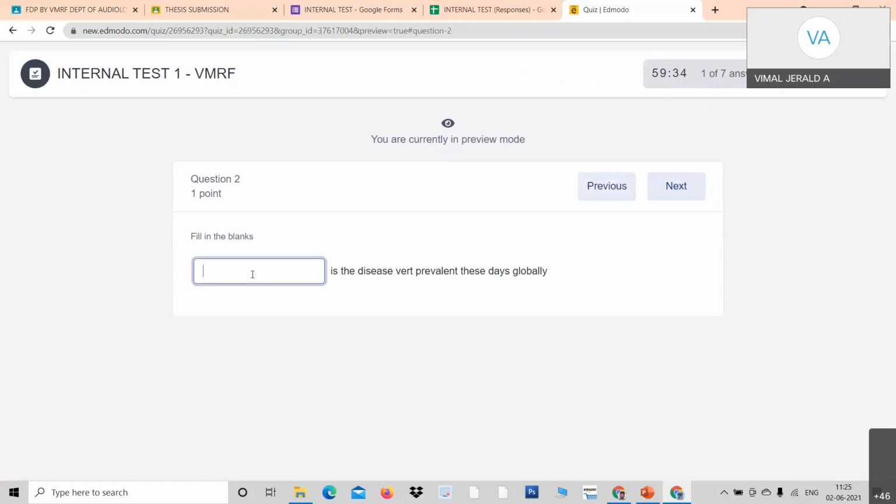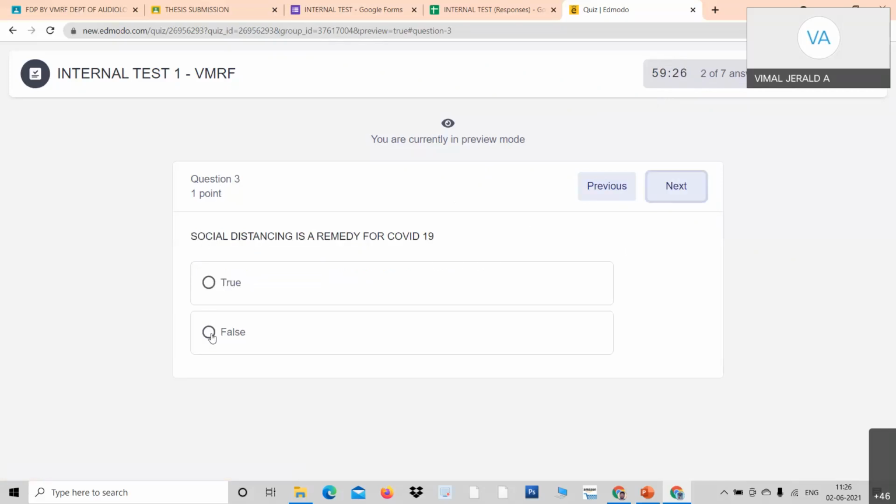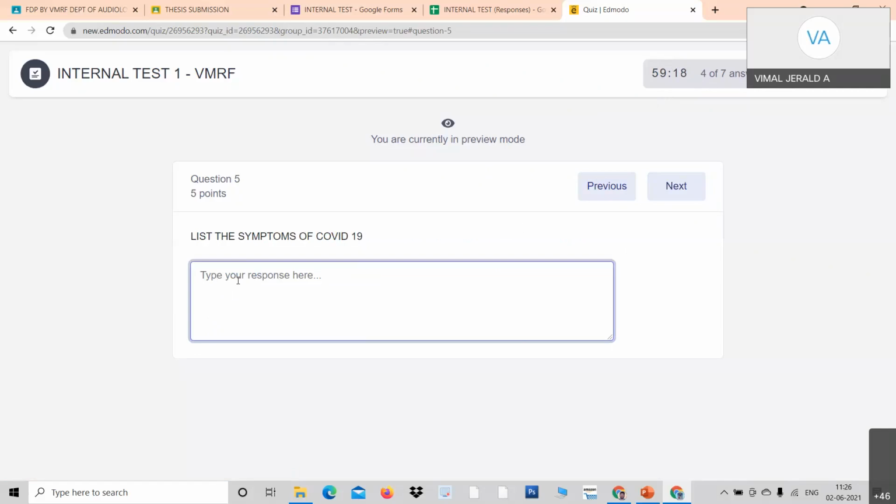Go to the next question. See, you will have to type carefully. COVID-19. See the fill-ups. And the next question, look at here. True or false? See, I just click false. And next question. See, next question is also true. And the next question. See, list the symptoms of COVID-19. So I just fix the symptoms of COVID-19 as, for example, fever, cough, body ache, body pain, something like that. So the students can answer any number of lines. Professors, look at here, any number of lines students can answer. Look at here, I'm typing so many lines.